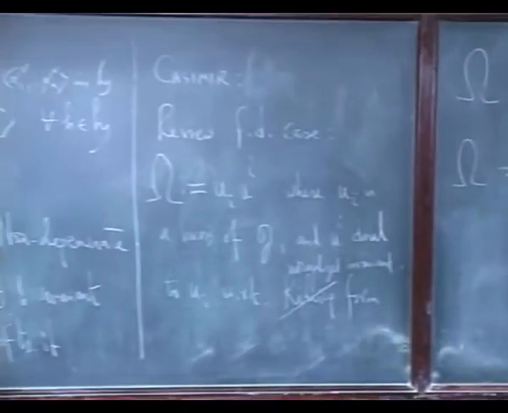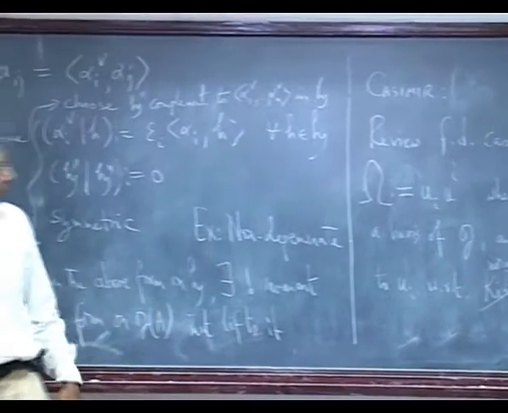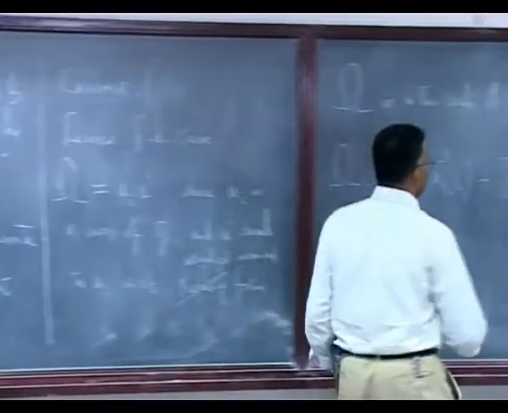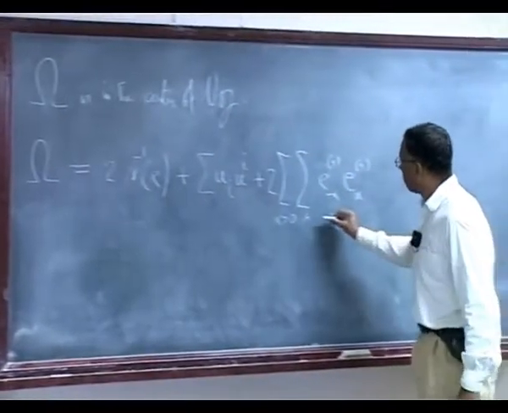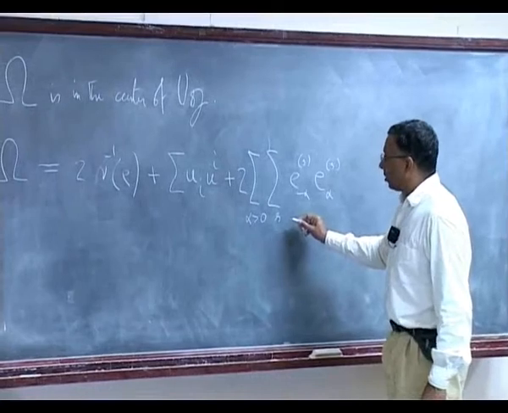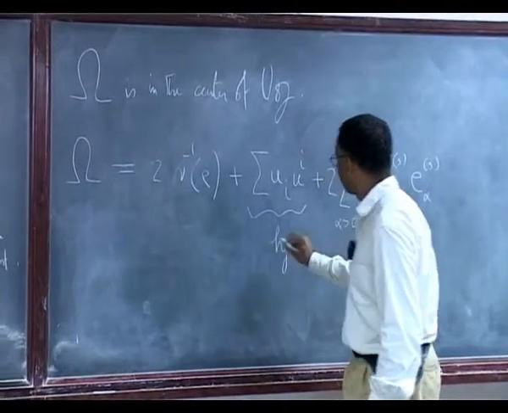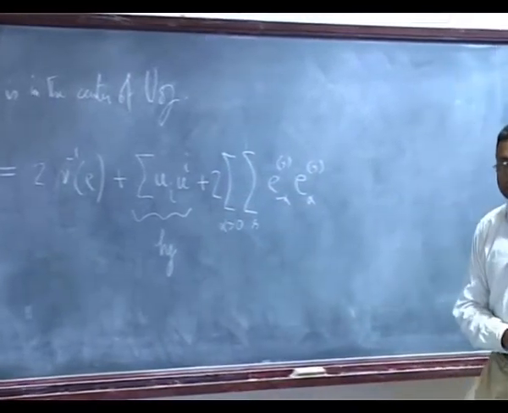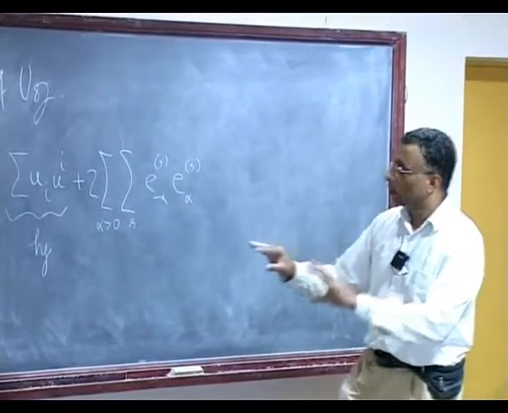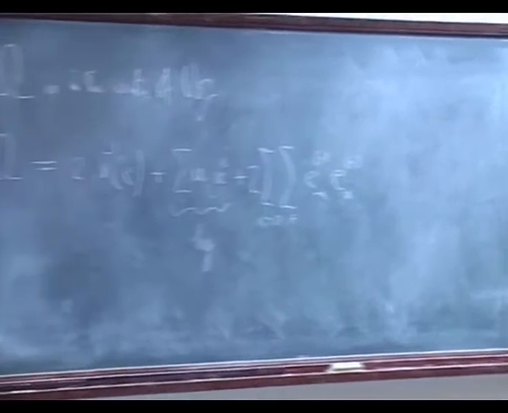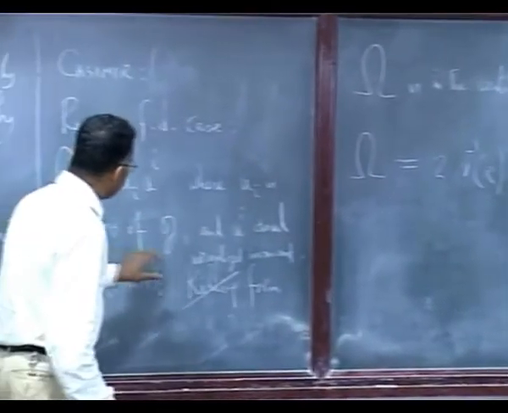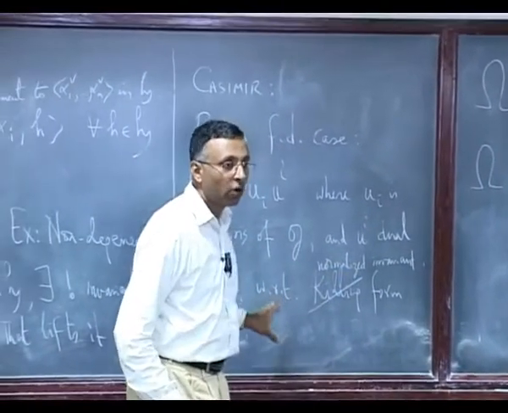Now let me explain bit by bit why it is written that way. Think of this as three parts. Here we of course wrote where UI is a basis of G and UI dual in the normalized inner product.